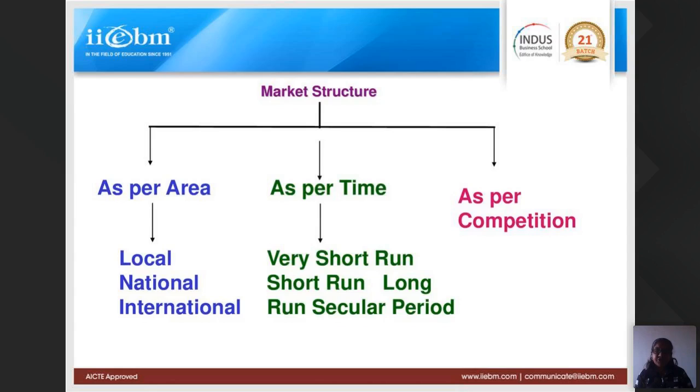Normally durable products have long-term markets. Short-term markets could be FMCG products like toothpaste, soap and so on. Very short-run markets are vegetables, fruits, fish. These are all very short-term markets. Now, we are not very much interested in as per area. We are more interested in competition. In economics, competition plays a very important role when it comes to market.